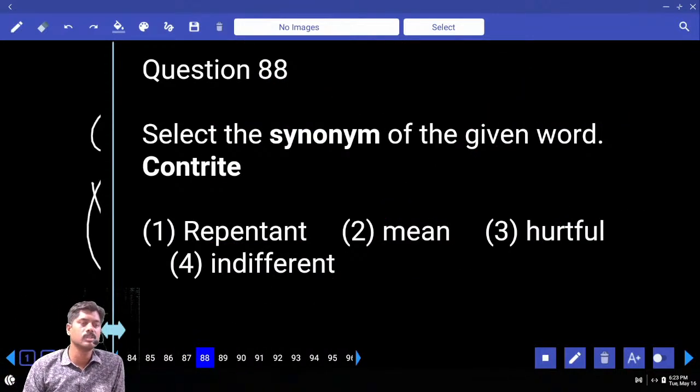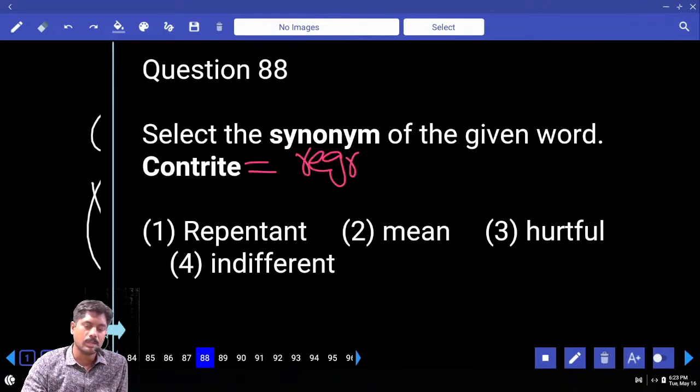Can't write the synonym. Regret, remorse, guilty.